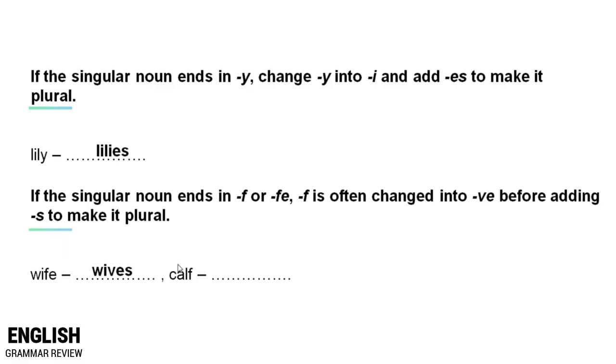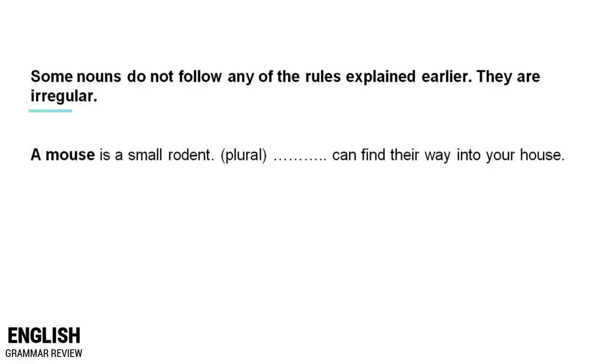Wives. And calf? Calves. Okay, so some nouns do not follow any of the rules explained earlier. They are irregular. For example, a mouse is a small rodent. Try to make it plural in this following sentence. Mice can find their way into your house.